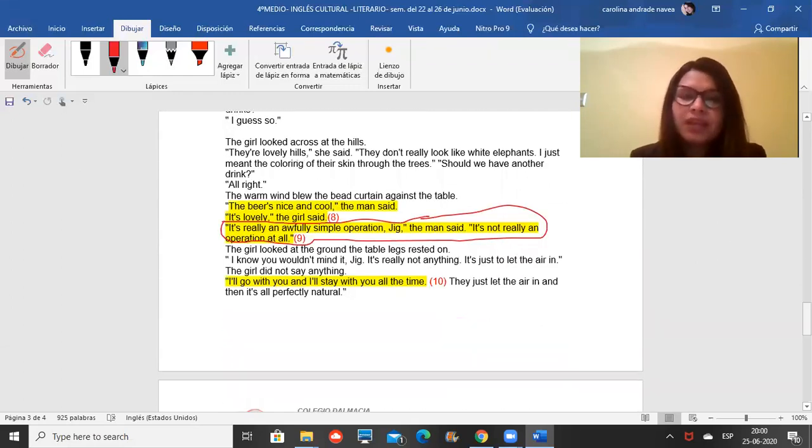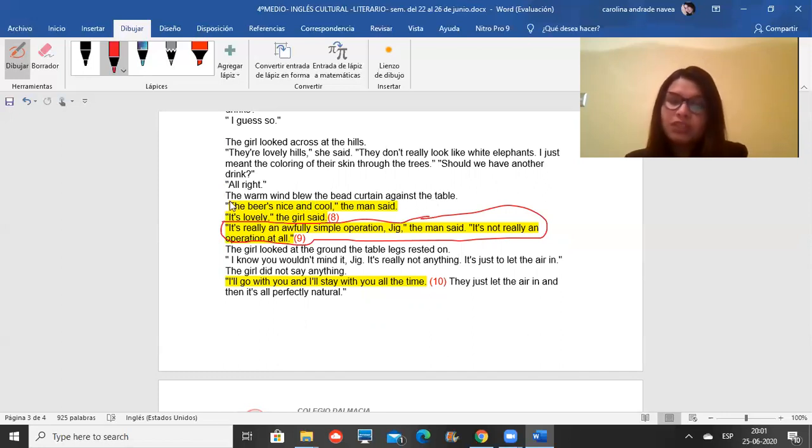And finally, we have this paragraph. The girl looked across at the hills. They are lovely hills, she said. They don't really look like white elephants. So she's still talking about the elephants that she saw. And then she's again talking about having a drink. All right, the one wine blue. The bed curtain against the table, so it is still a description.